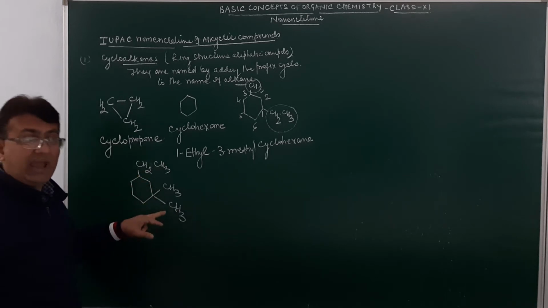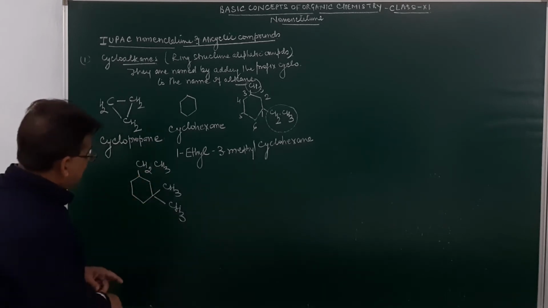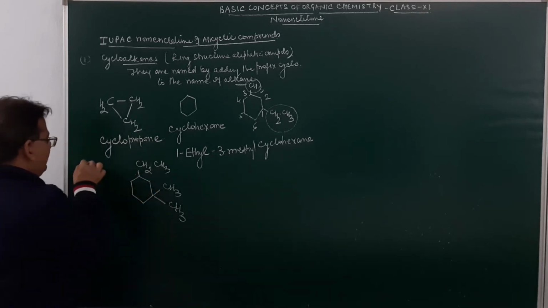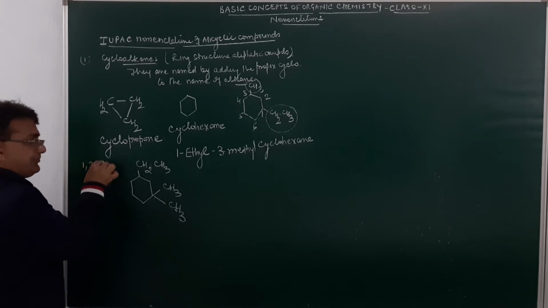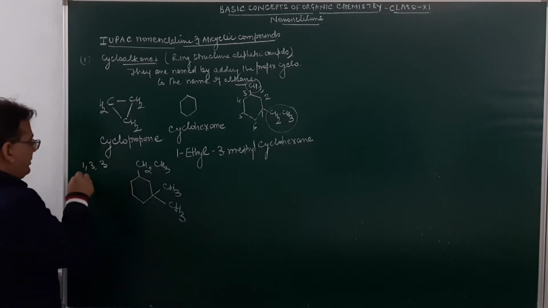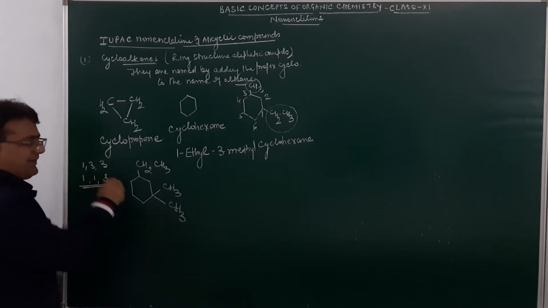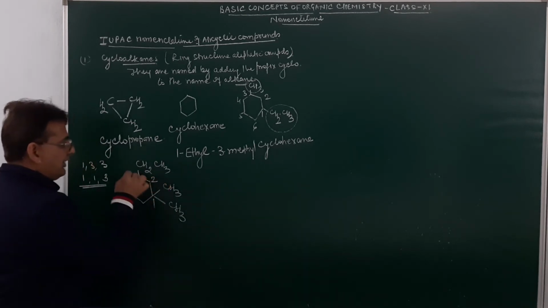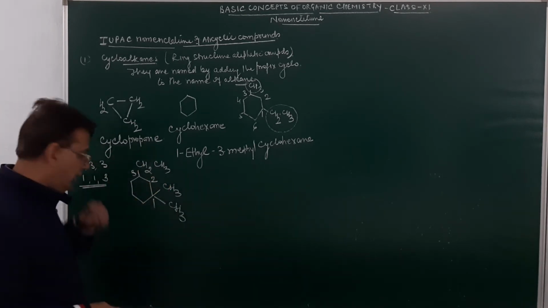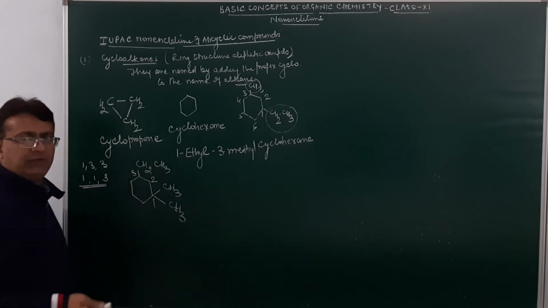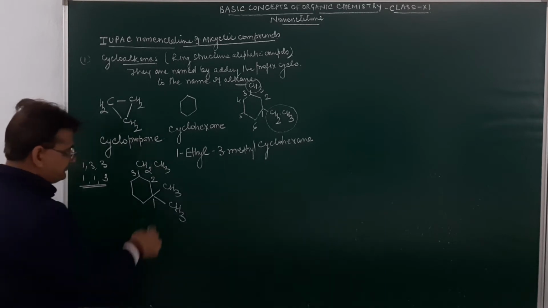E comes before M. But if I number from here 1, 2, 3, the substituents will be at 1, 3 and 3. If I number from here, it will be 1, 1 and 3. So this will be 1, 1 and 3. In that condition, the lowest set of locants rule is to be followed. So I'll give this number 1, this number 2 and this number 3. Please do not number it like 1, 2, 3, 4, 5, because that will not follow the lowest set of locants rule.